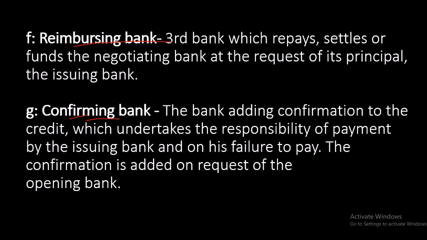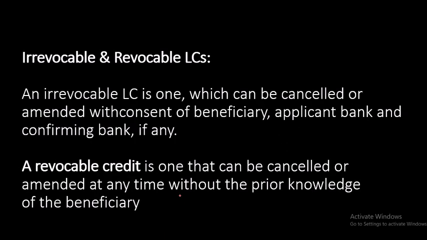So here are all the parties and how they are working, that I have also explained to you. Now, different types of LC, like what is irrevocable and revocable LC. What is the difference? Irrevocable LC is the one which can be cancelled or amended with the consent of the beneficiary. The beneficiary is the one who is ultimately going to get the money. He is the exporter, you can say he is the seller. So without the beneficiary's information you cannot amend the LC, that is called irrevocable.